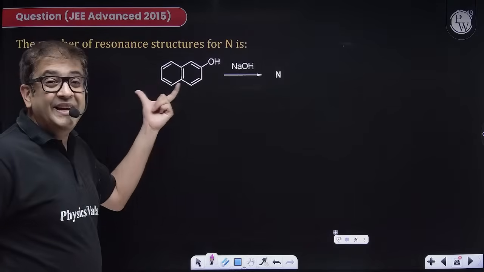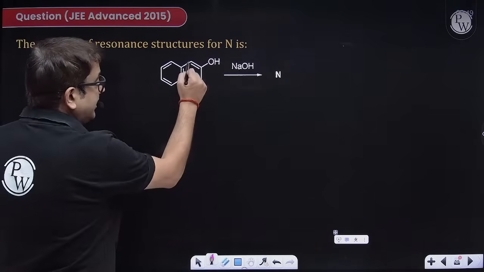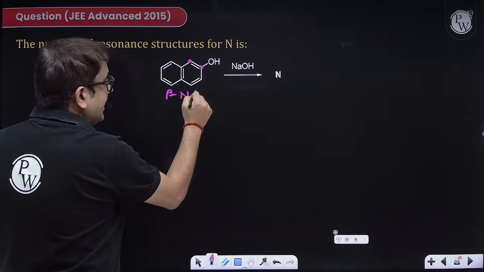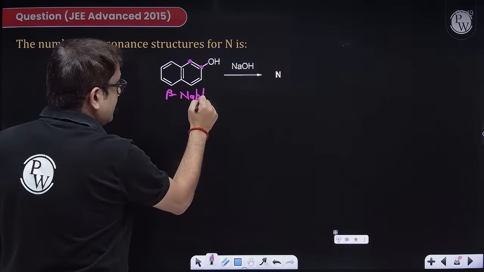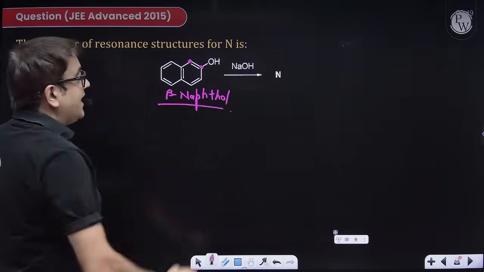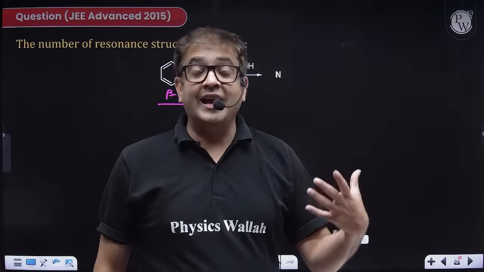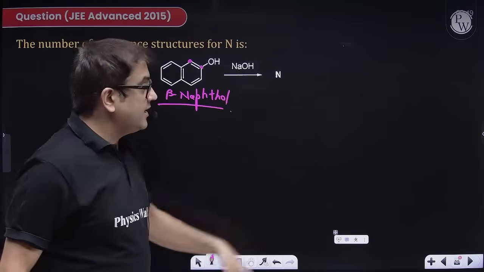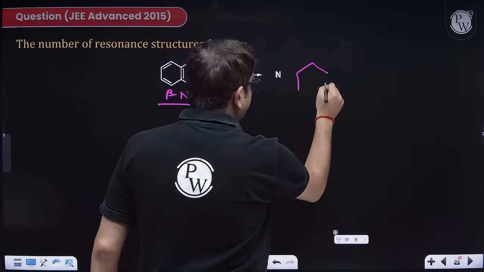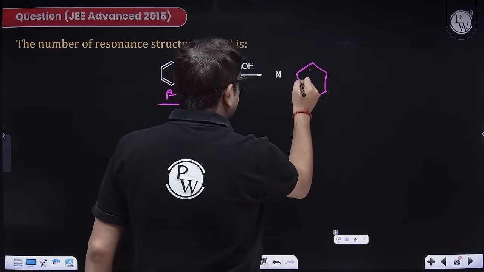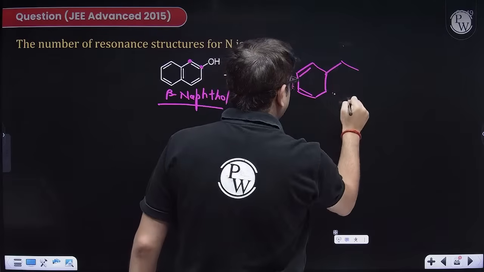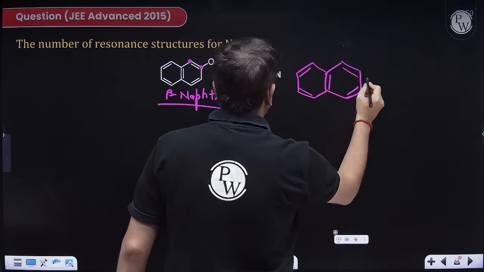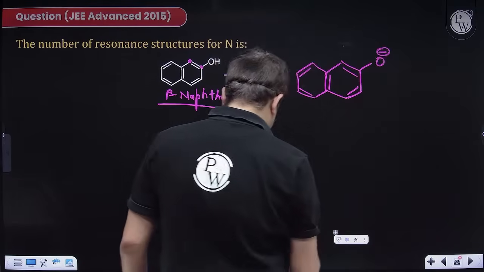This is nothing but beta naphthol. Whenever I have naphthalene, this position is called the alpha position, and this is called the beta position. So the general name of this is beta naphthol. We know aromatic alcohol is a stronger acid than water, so it reacts with base and forms the corresponding salt. The salt will be the anion of this, that means this anion, this O with a negative sign.